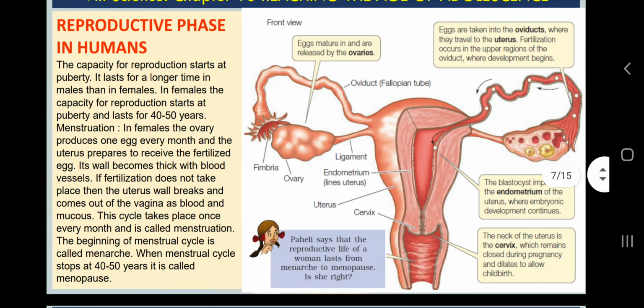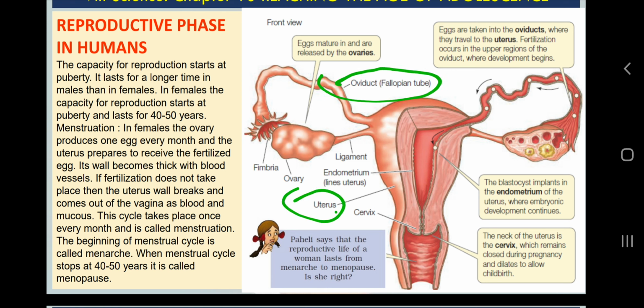Again, I have included the structure of the female reproductive system. You can see it easily, and in this structure I have included much information, although in your NCERT only 3 names are given, which are uterus, oviduct and ovary. If you want to learn more about these parts and their functions, you can refer to my previous video. I suggest you will not be disappointed.